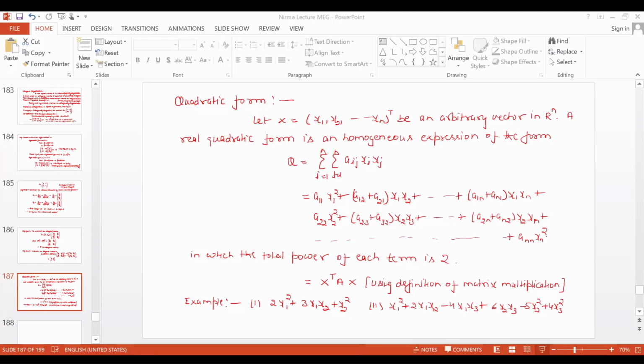Now here, the elements of this matrix A are a_ij, meaning a11, a12, a13 and so on. So this matrix A is known as the coefficient matrix.